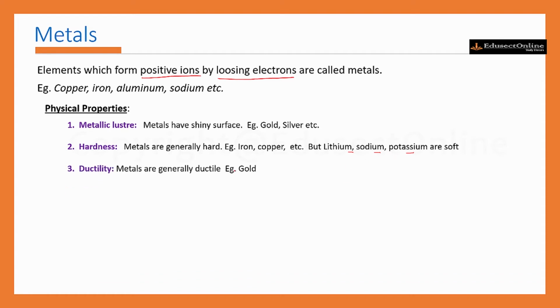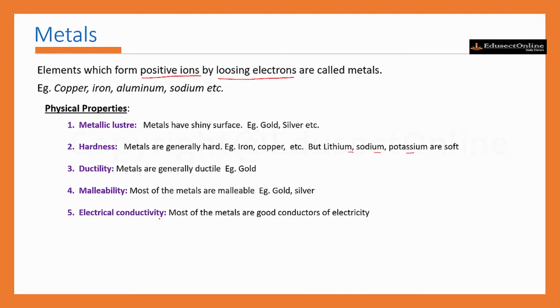The next is ductility. Ductility is a property due to which a metal can be drawn into thin wires. Metals are generally ductile. Example, gold. So gold can be drawn into thin wires. The next property is malleability. Malleability is a property of metal due to which it can be beaten into thin sheets. So most of the metals are malleable in nature. For example, gold, silver, etc.